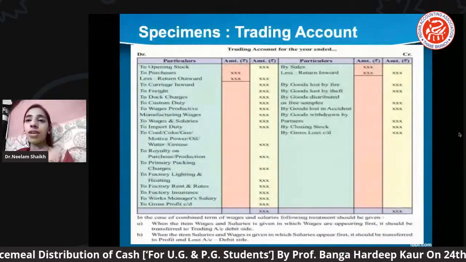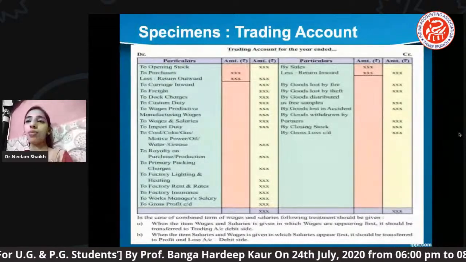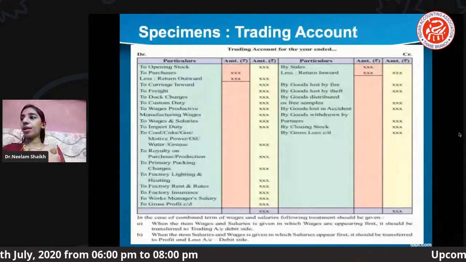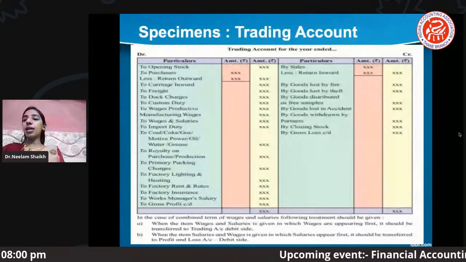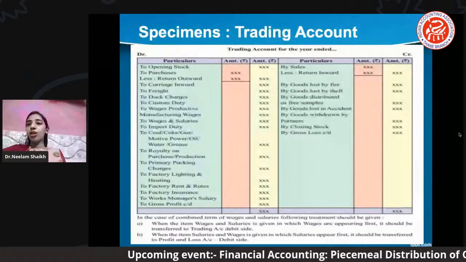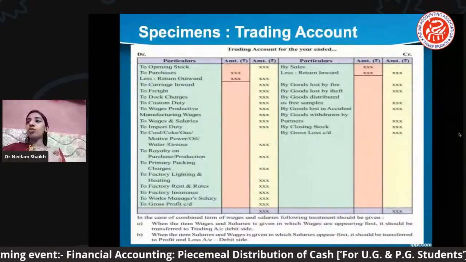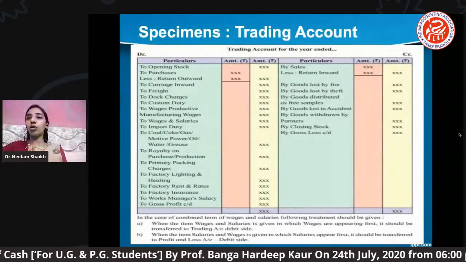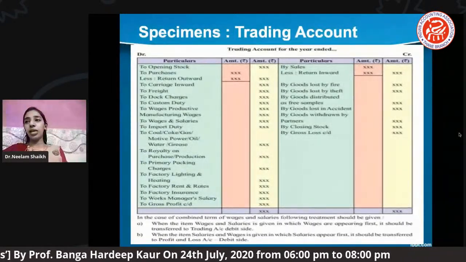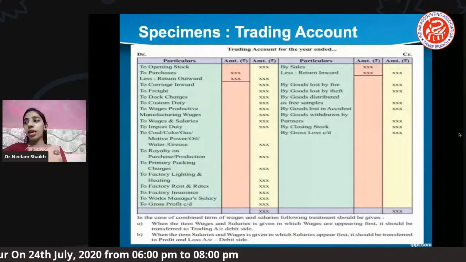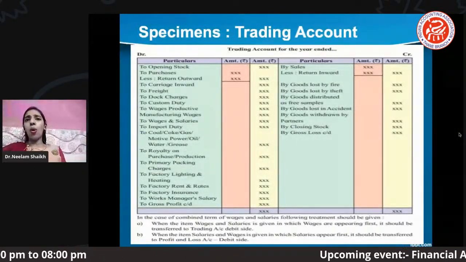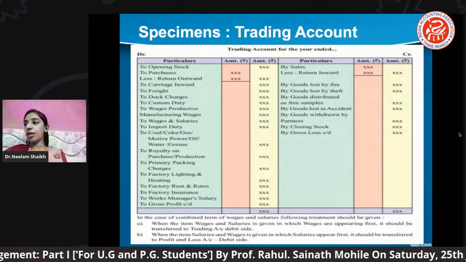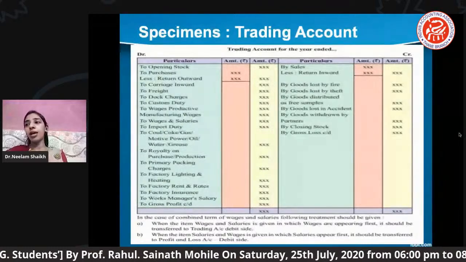Now, whenever we say trading account, what does it mean? Trading account is a nominal account, and it is opened in a trading organization for the purpose of finding out the gross profit or gross loss incurred during the year. On the debit side of this account, all the direct expenses are recorded, and on the credit side, all direct incomes of the firm are recorded.